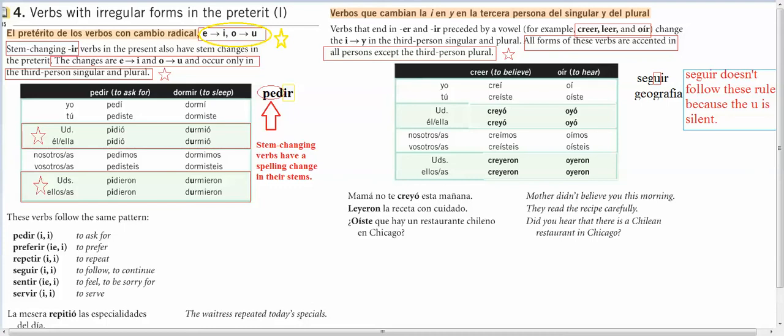In the preterite tense, the spelling change happens only for third person. It only happens here for usted, él, ella, and here, ustedes, ellos, ellas.